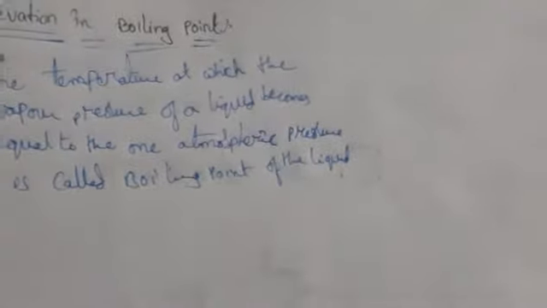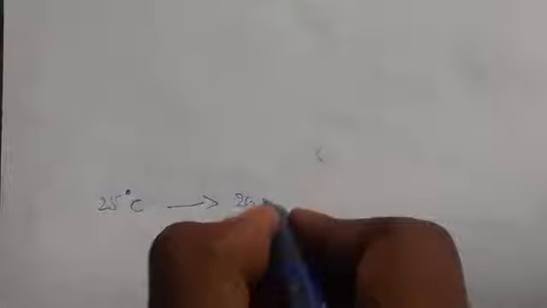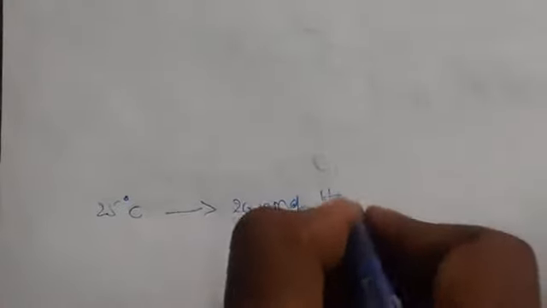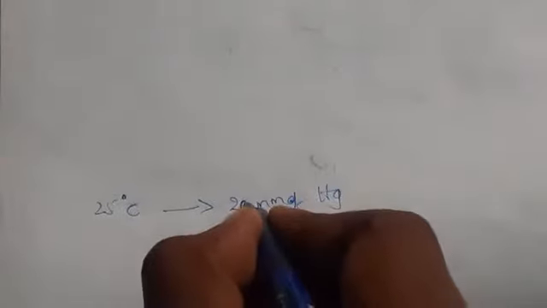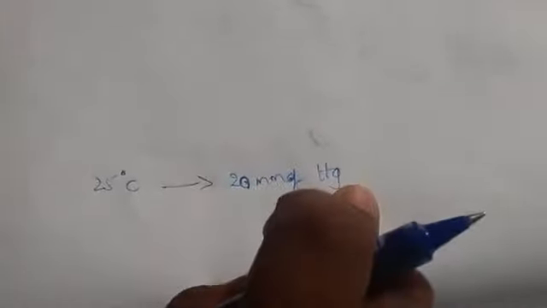So let us take certain temperatures. See here, at 25 degrees, the pressure will be 20 mm of Hg. I am assuming simple values, these are not the perfect values.